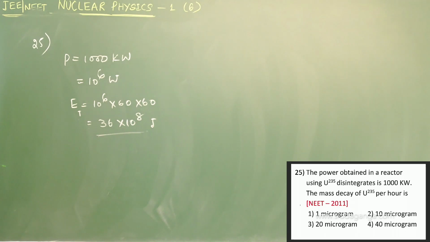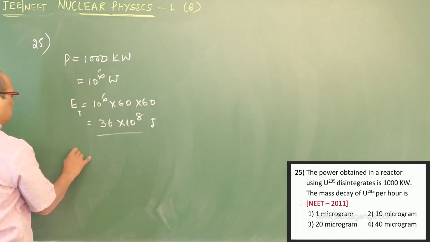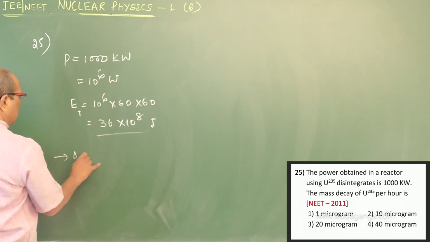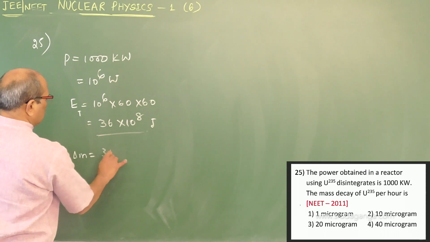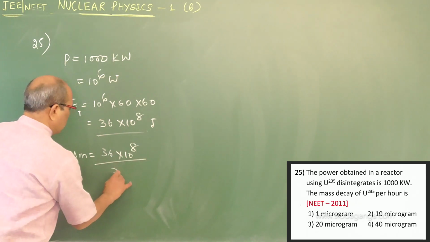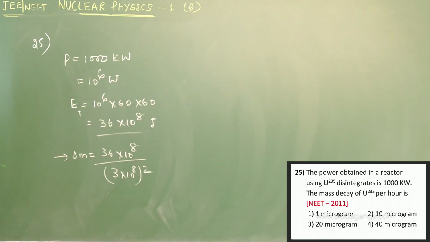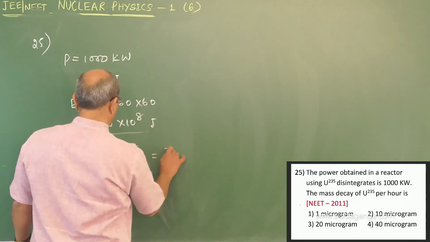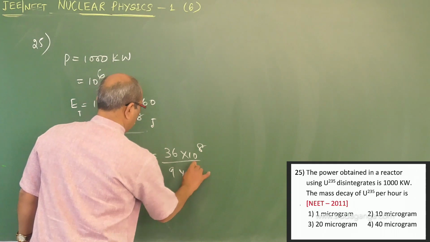The question is about the mass decay of uranium-235. Let us see, the answer sometimes is available in the second step. Mass is E by c square, that is 36 into 10 power 8 divided by (3 into 10 power 8) whole square. On the other side, it is 36 into 10 power 8 by 9 into 10 power 16.